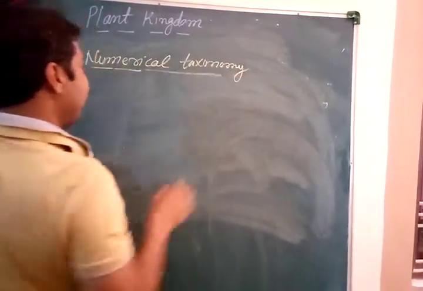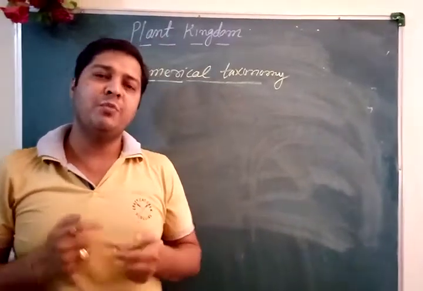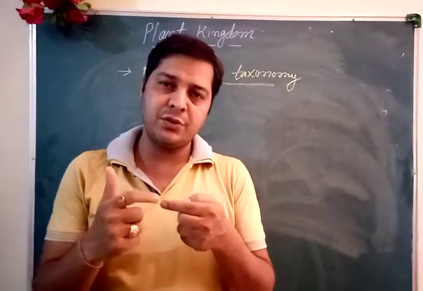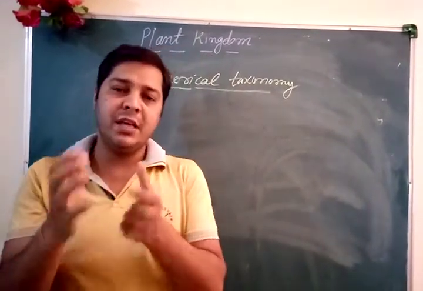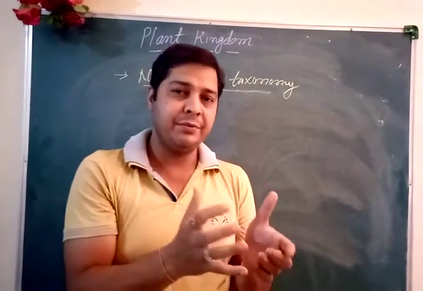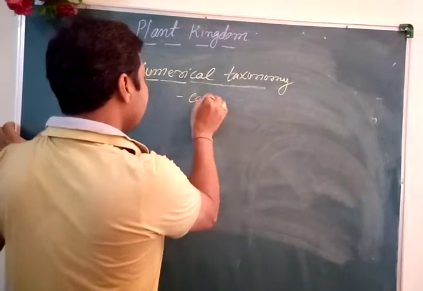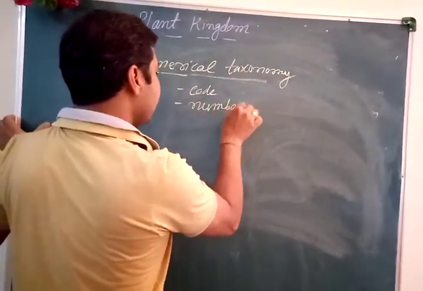Try to find out what is the meaning of numerical taxonomy. Numerical taxonomy states that the traits, meaning the characteristic features of the living organisms, are assigned with the help of some codes or some numbers.